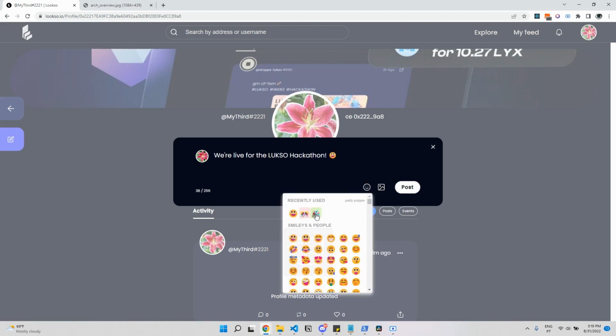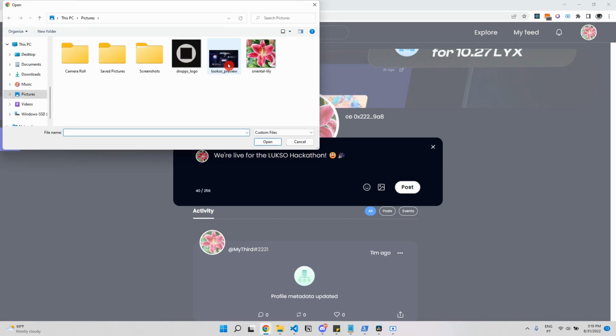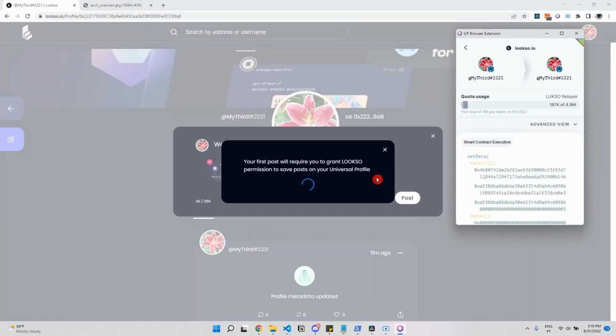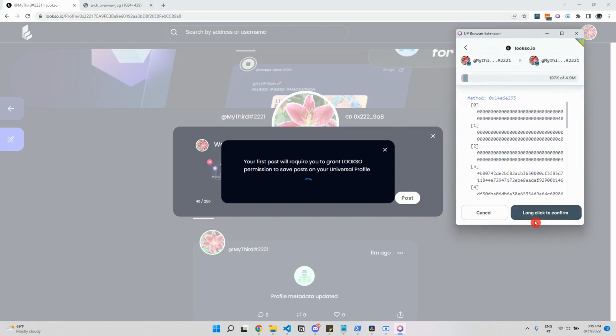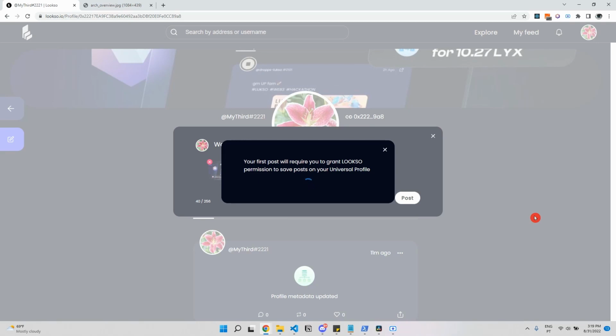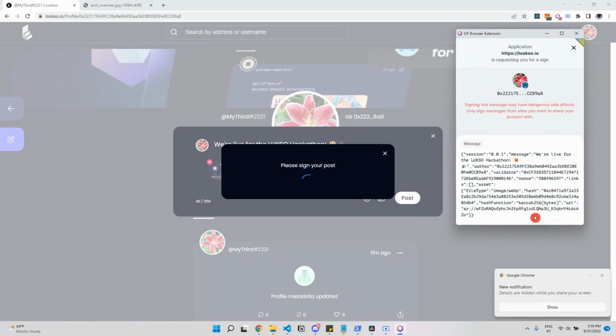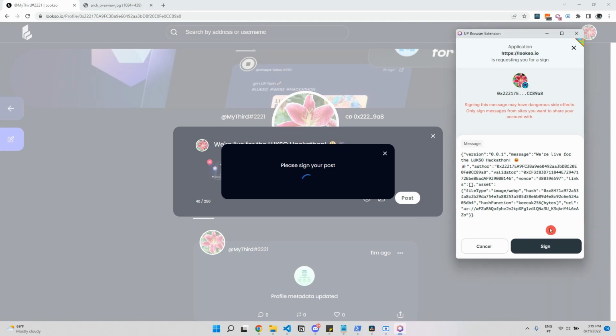You can add an attachment to your posts and it will be also uploaded. So here is the part where you need to grant permissions. And this is for the validator smart contract to be able to write on your universal profile storage. Because after validating, the second step is writing to the UP. And by using the same smart contract, we can make everything in a single transaction.